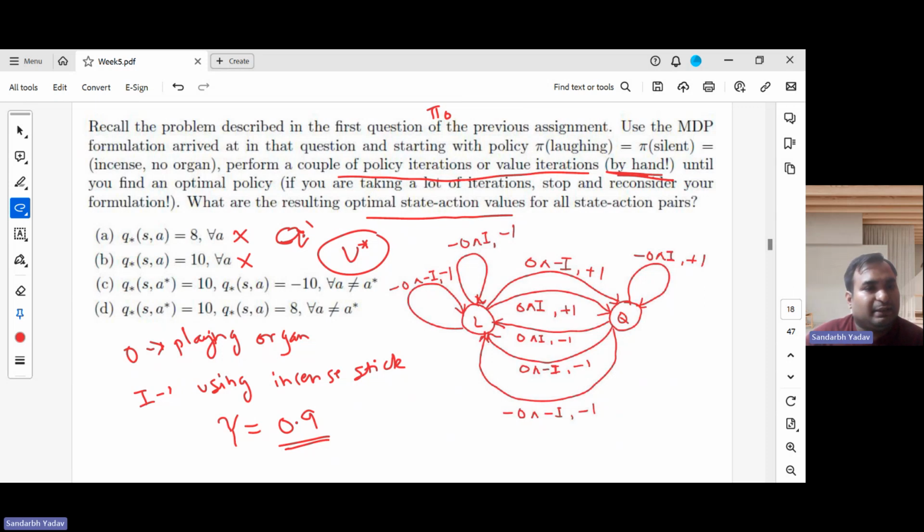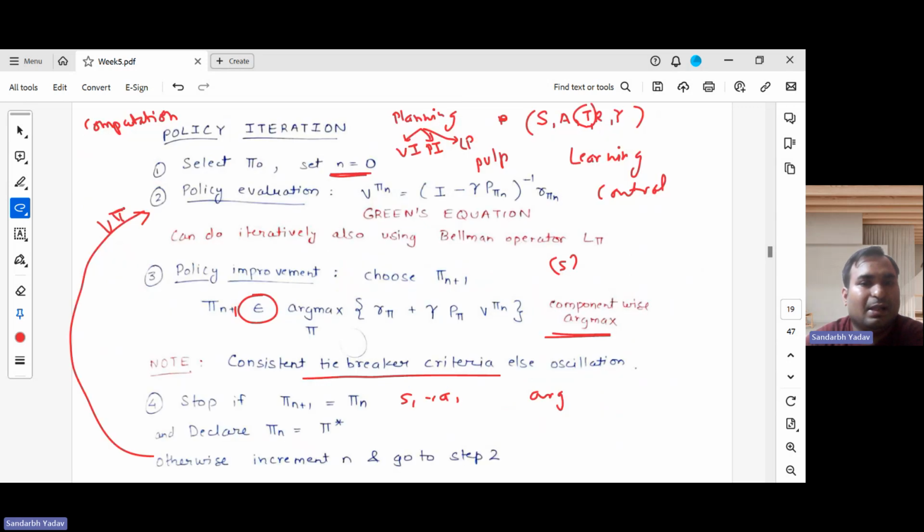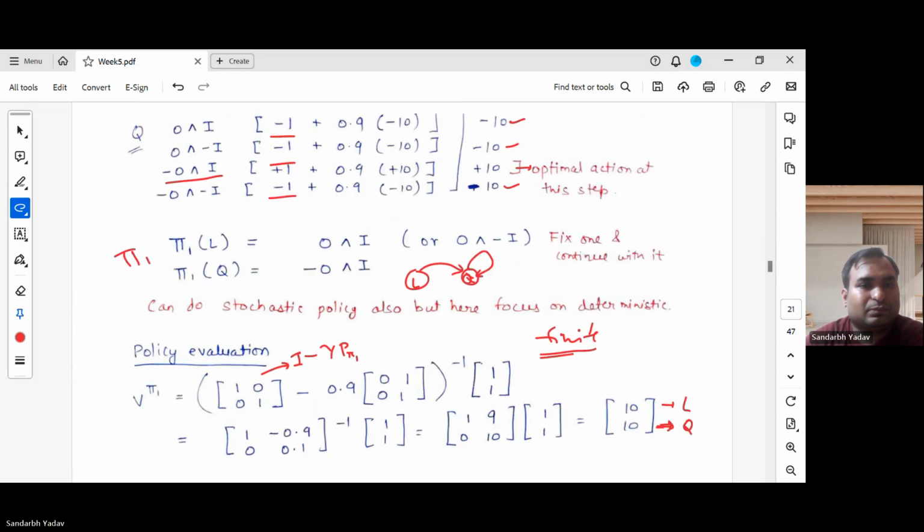They are saying for optimal action it is 10, and for non-optimal action, where A star denotes the optimal action, was it -10? No, it was 8 actually. So this is the correct answer. For optimal actions we were getting 10, for suboptimal actions we were getting 8. So you see, this is one of the largest questions, which took up significant time of today's session, but it is worth it.